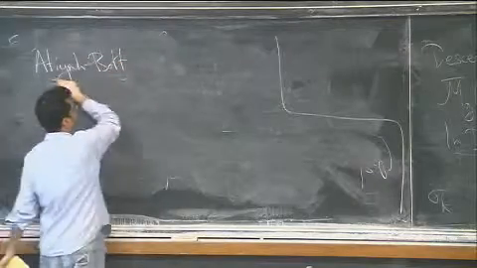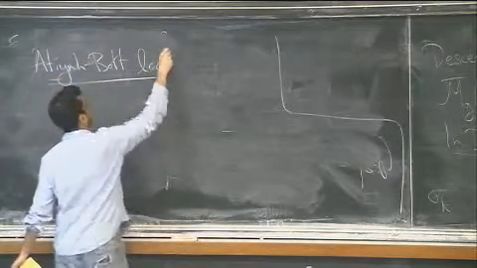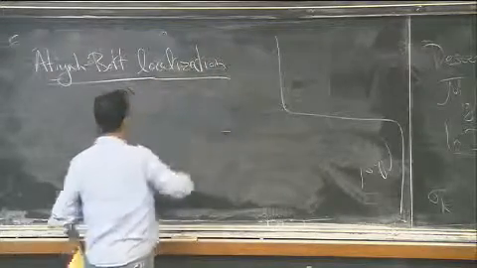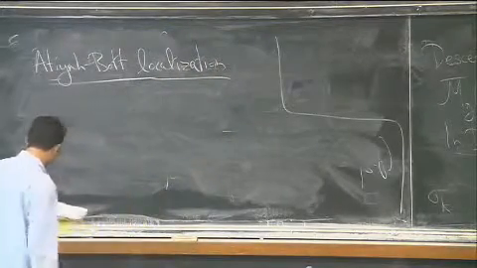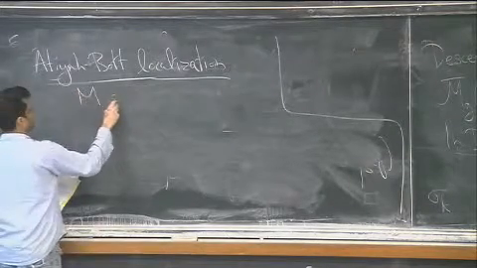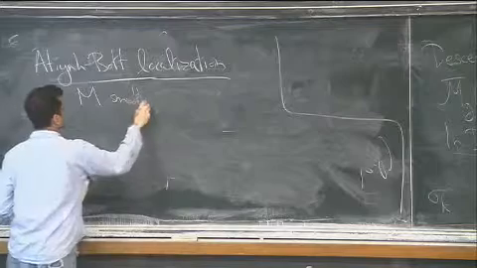The Atiyah-Bott localization. So this is just a statement first about doing calculations on the equivariant cohomology of a smooth projective variety, or just more general than that. So M is smooth.